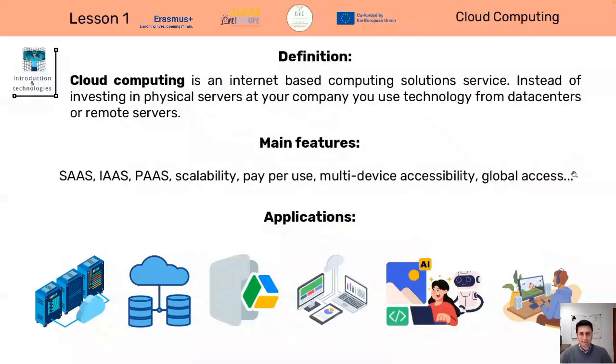The next one is cloud computing, but this one is related to almost all of the previous ones. Okay, so this one is transversal, or it's common in the other ones. In the past, companies had to invest in huge computers, which are called servers.